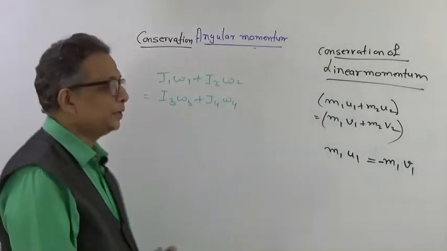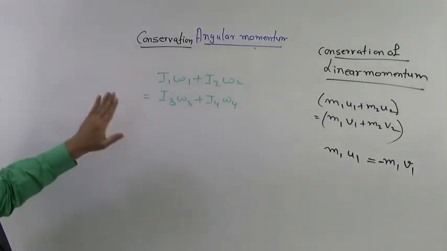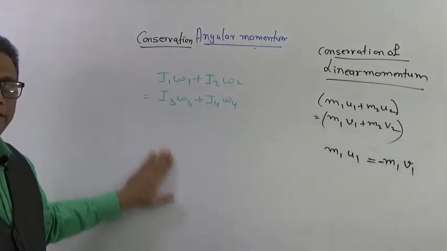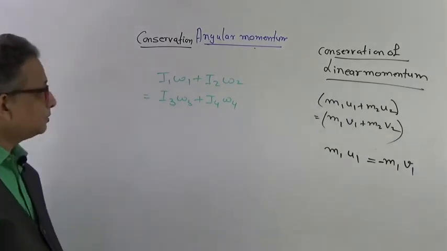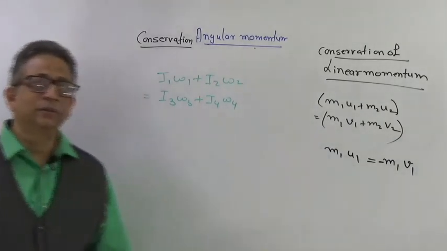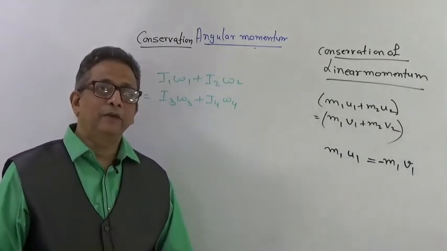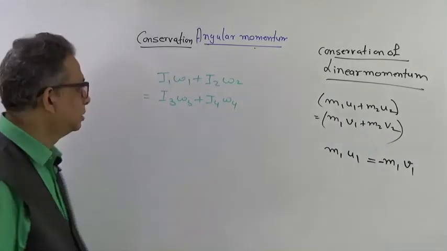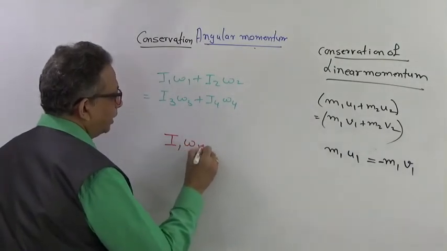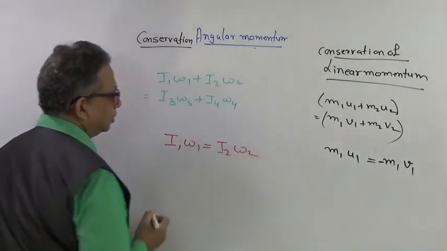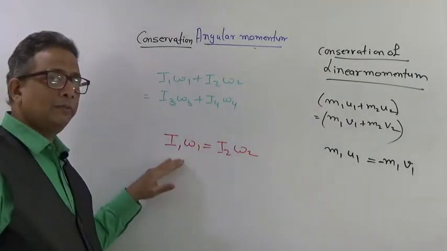But right now in terms of equation, you can consider this as I1 omega 1 plus I2 omega 2 is equal to I3 into omega 3. This is the equation for conservation of angular momentum. Now, as I have said, not necessarily when I am teaching you conservation of angular momentum, or when it takes place actually in existence, every time there has to be two objects or two bodies. Here I can always say that if it is one body, I1 omega 1 will be equal to I2 omega 2. It is just one body which was initially rotating at angular velocity omega 1, which was having a moment of inertia I1.